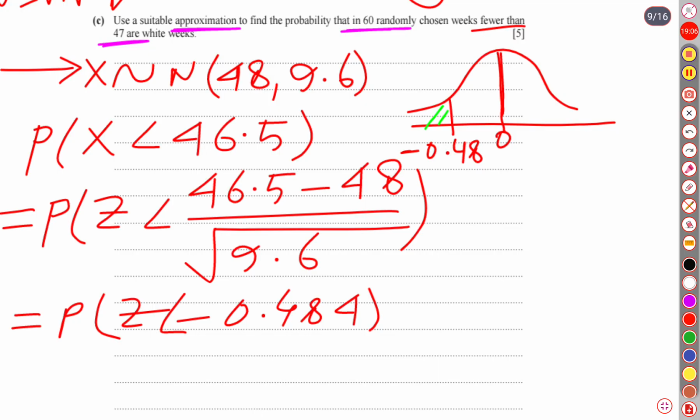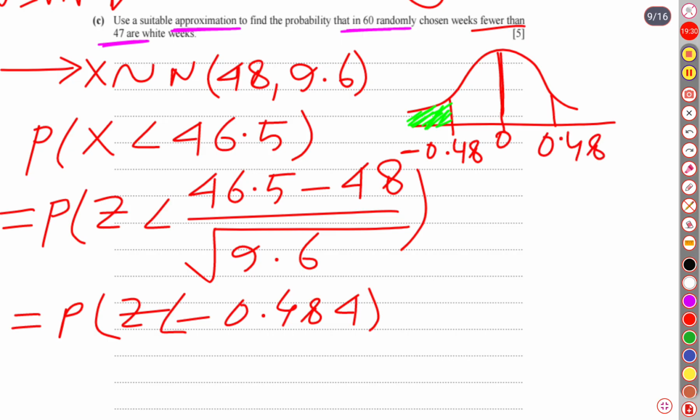That means this left portion is required. You know that the normal distribution graph is symmetrical, so here also we can find positive 0.48.